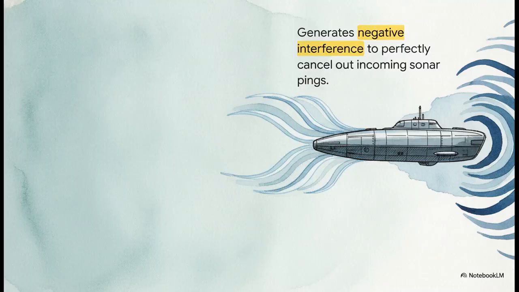Next, we have active acoustic camouflage. Think next-generation stealth for submersibles. The framework projects a constant expectation of the ambient acoustic background of the ocean. Then, the hull array actively generates the exact negative interference pattern needed to perfectly cancel out incoming active sonar or radar pings. It's not just absorbing sound, it's generative cloaking. It's like noise-canceling headphones, but for a nuclear submarine.